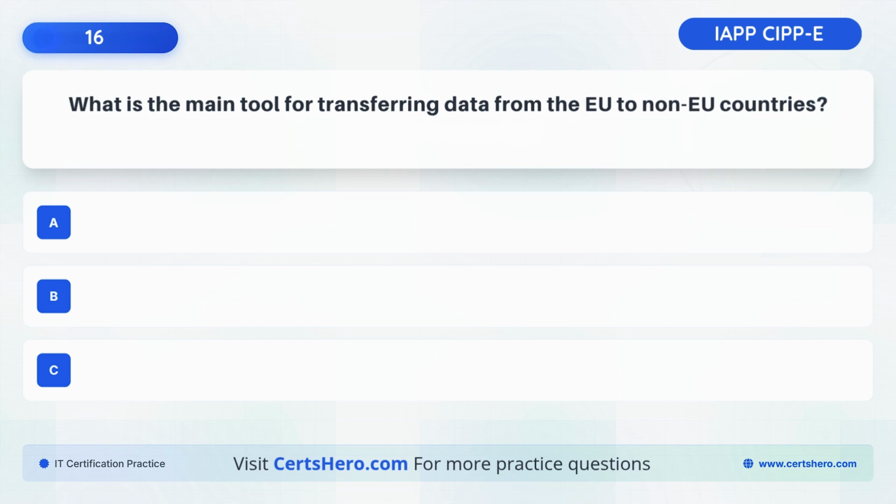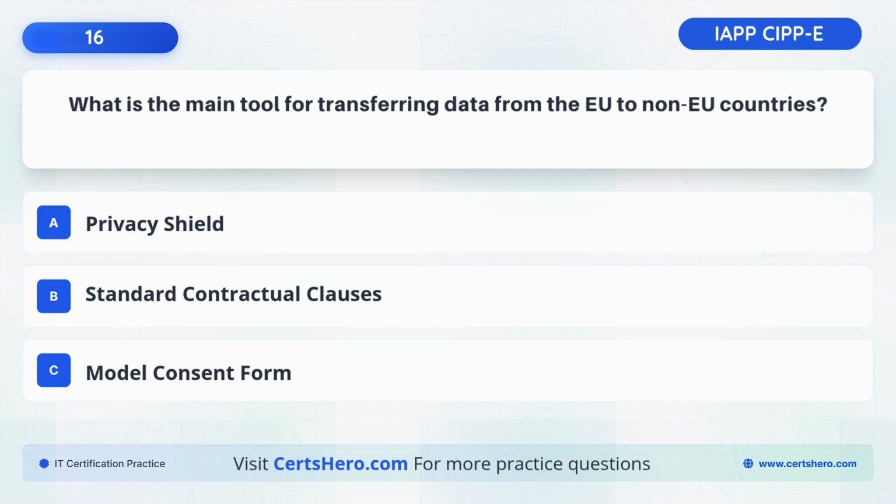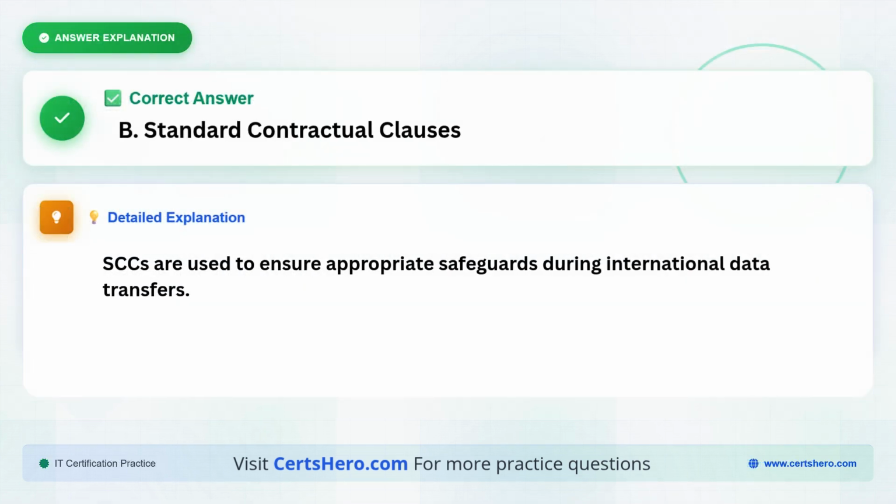What is the main tool for transferring data from the EU to non-EU countries? A. Privacy Shield. B. Standard contractual clauses. C. Model consent form. The correct answer is B. Standard contractual clauses, because SCCs are used to ensure appropriate safeguards during international data transfers.